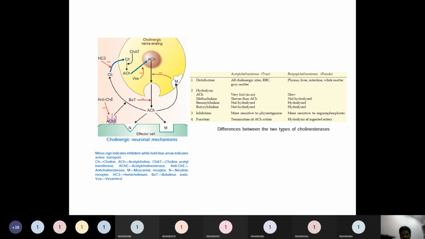There are two types of esterase that will act on acetylcholine to metabolize it or catabolize it. Catabolism is breaking down. So acetylcholine will be broken down into choline and acetyl coenzyme A again, and these choline molecules, through active transport, will again be used for the construction of the next acetylcholine molecule, and acetyl coenzyme A will be regenerated. And the cycle continues.